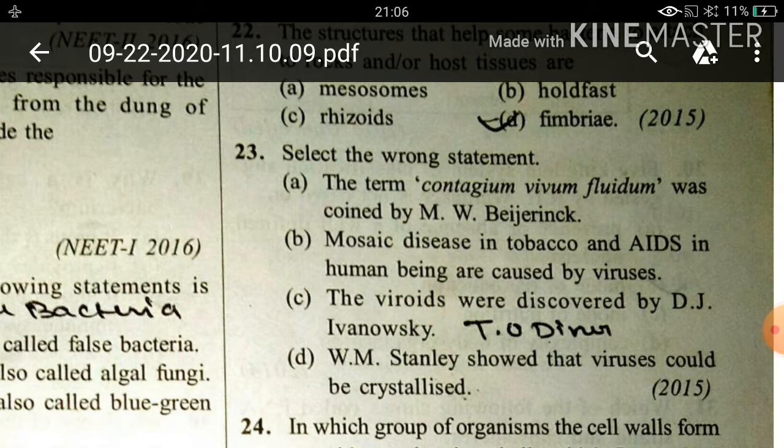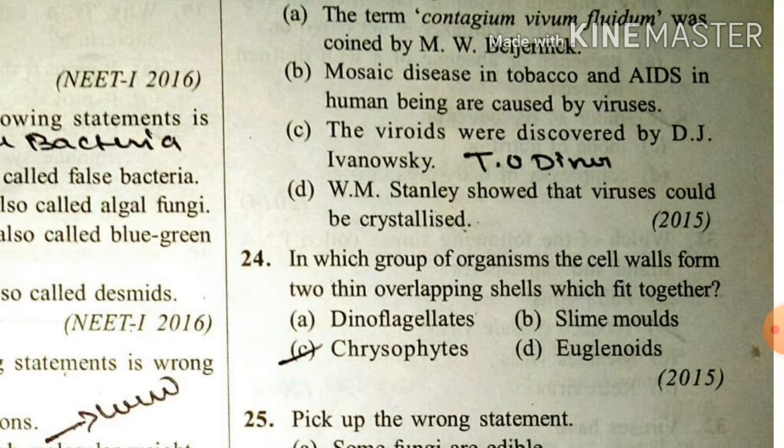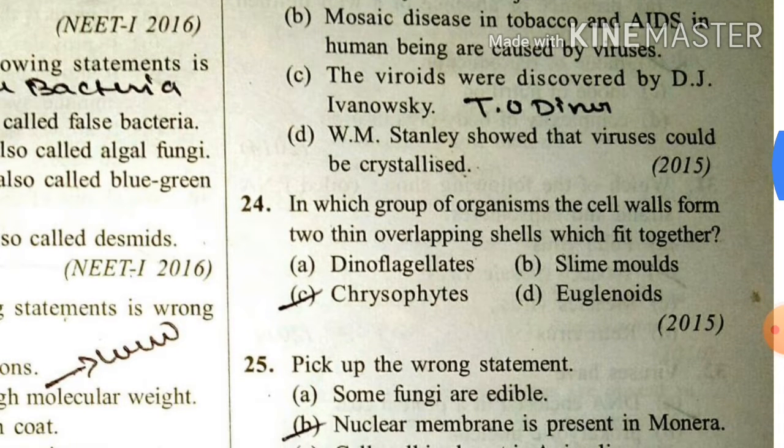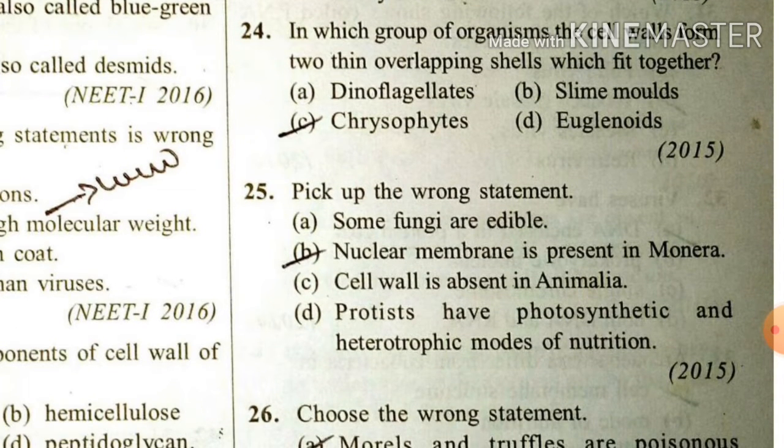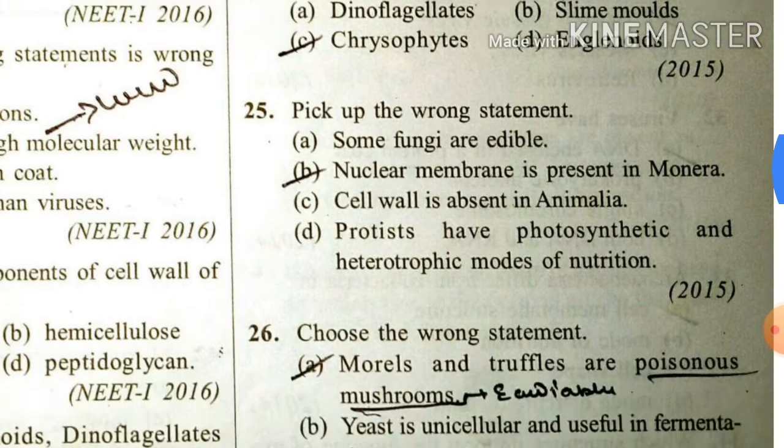Okay. Next, in which group of organisms the cell wall has two thin overlapping cells that fit together, like a soap box? Chrysophytes. Pick the wrong statement. Nuclear membrane is present in Monera. This is wrong. Rest all are true. Some fungi are edible. Cell wall is absent in Animalia. Protists have photosynthetic and heterotrophic mode of nutrition.